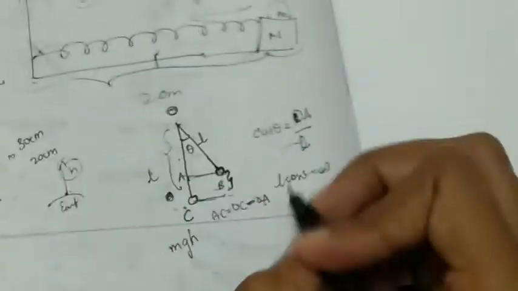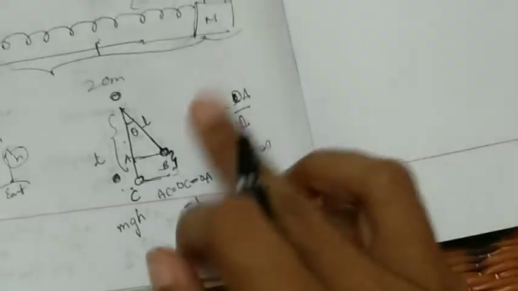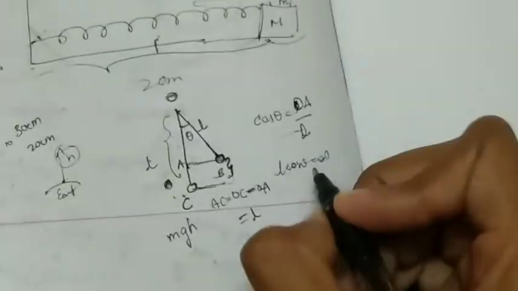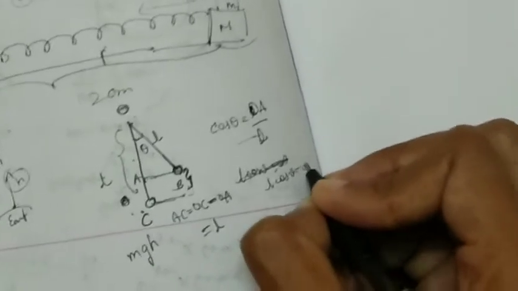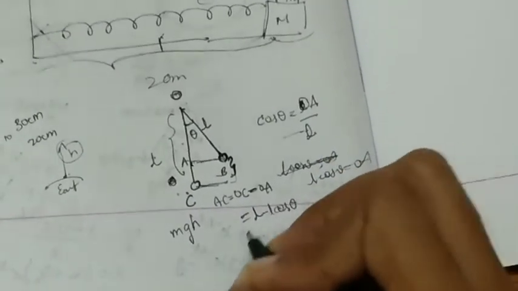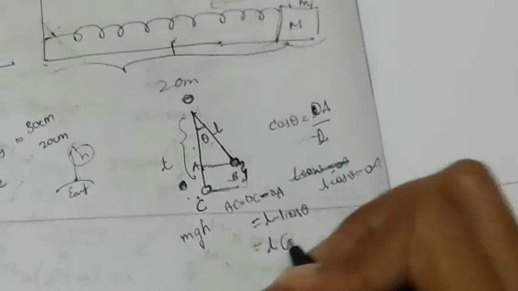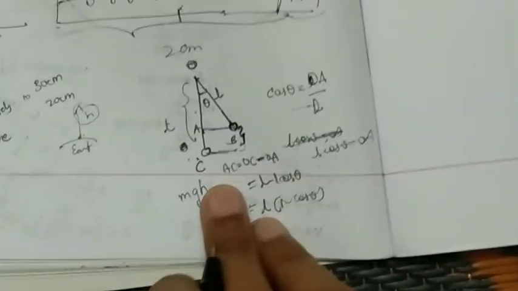So OC minus OA, already OC is nothing but L, and OA is nothing but L cos theta from this formula. So minus L cos theta, if we take L as common, 1 minus cos theta, so this is the height it has increased.